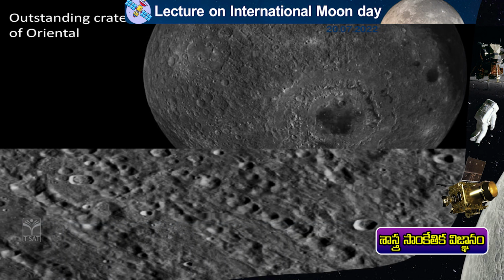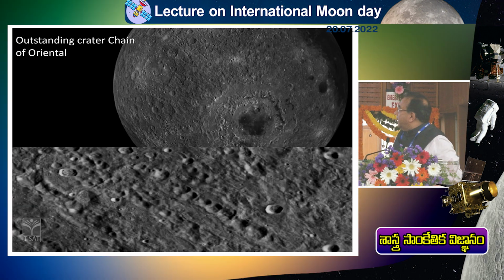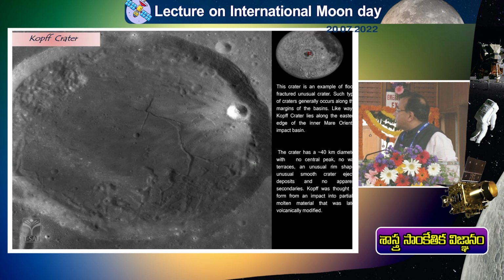So this is the largest basin on the moon. This has around 1,000 kilometer diameter. And it's a mosaic, where many strips of Chandrayaan data are stitched together. So you can see this beautiful multi-ring basin. You have one ring, then a second ring, then a third ring, and once one crater has happened, afterwards also impact craters have happened. So there are multiple superimposed craters you can see in this beautiful place called Mare Orientale.